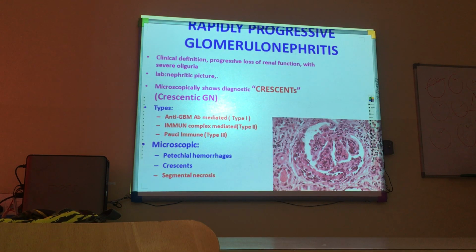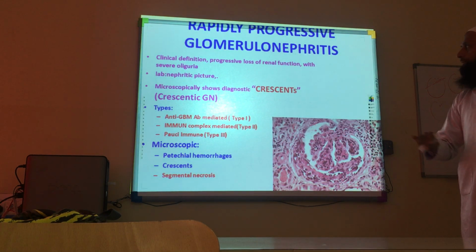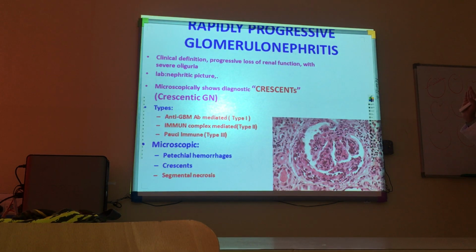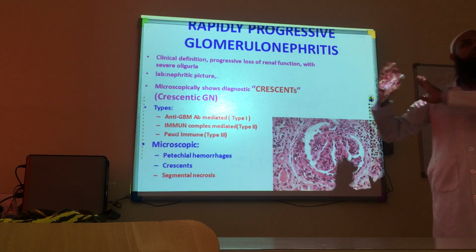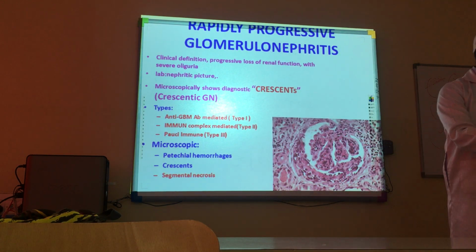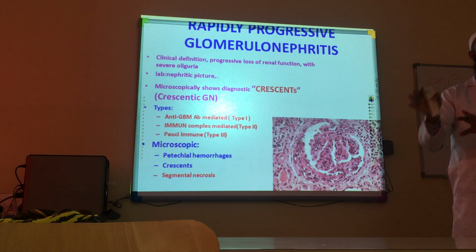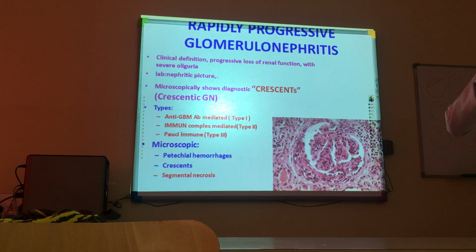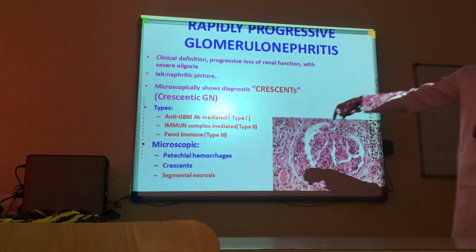Okay. Rapidly progressive. So you remember Berger's, the second was Alport's, we will come to it afterwards. The third was rapidly progressive. Some authors group this disease separately from nephritic or nephrotic. But because most of the time this disease presents with excessive hematuria, mild proteinuria, and other features of nephritic syndrome, other authors prefer to put it in nephritic syndrome.